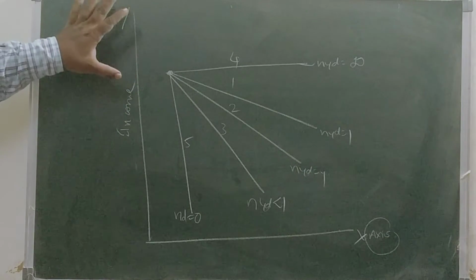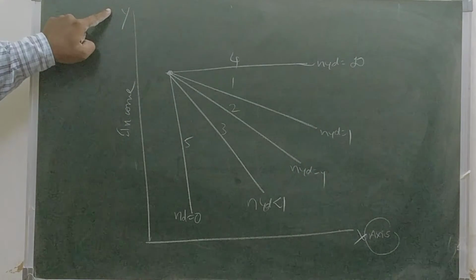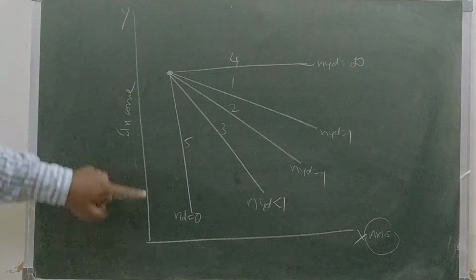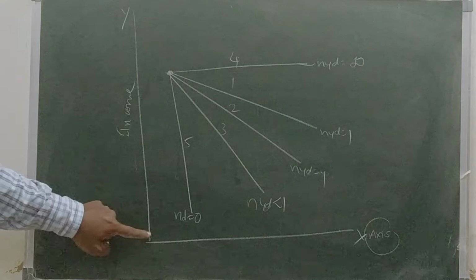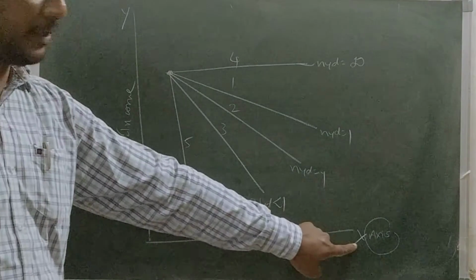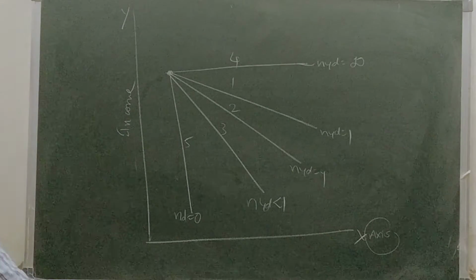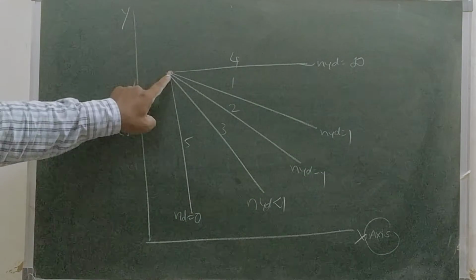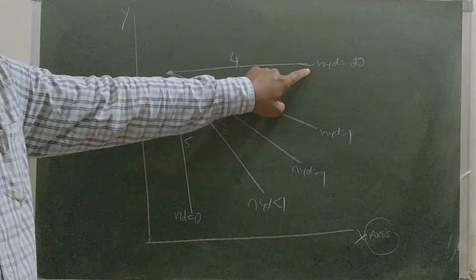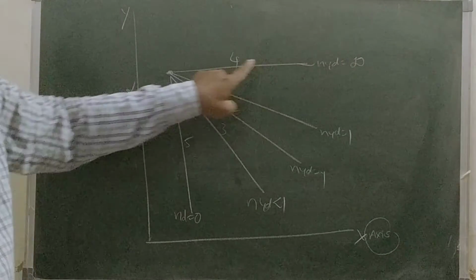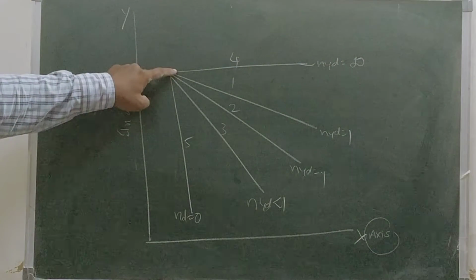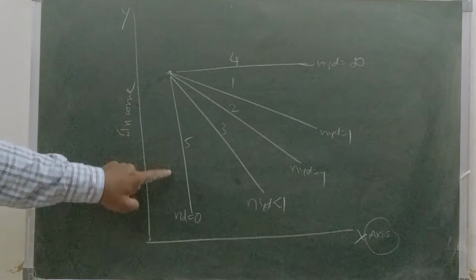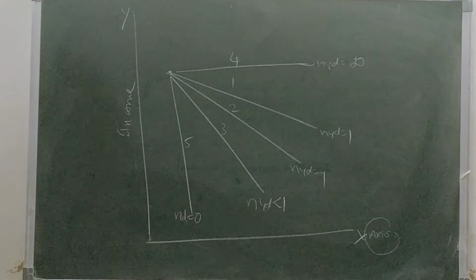So in this diagram, we are showing income and quantity of demand. The horizontal line shows perfect income elasticity, infinity. The vertical line shows zero income elasticity.